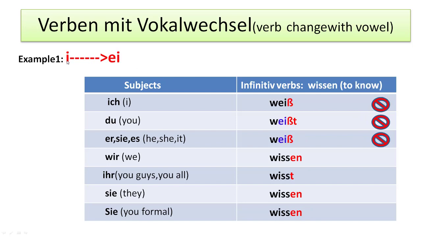Here one more rule, I becomes EI. Okay. Here one more concept you have to apply for ich also. Du becomes weißt, er/sie/es weiß. Okay. The infinitive verb is wissen, to know. Here I is changing to EI. Okay. Let's move to the next slide.